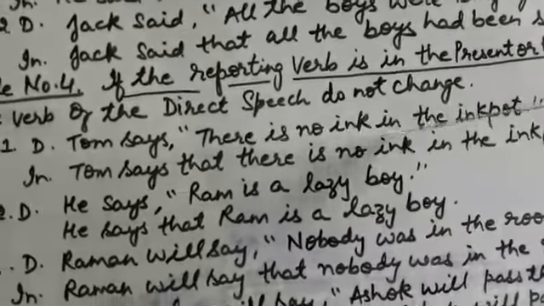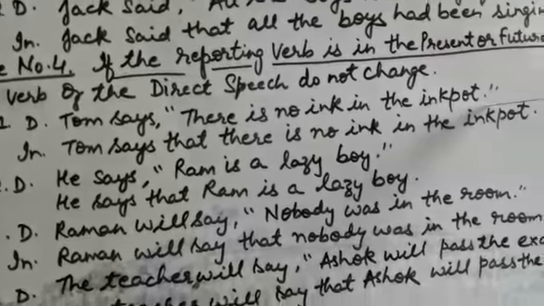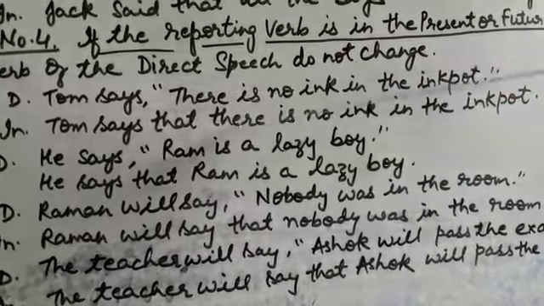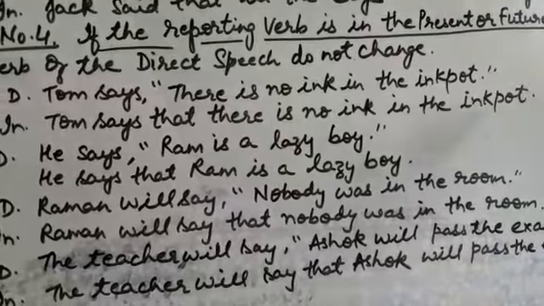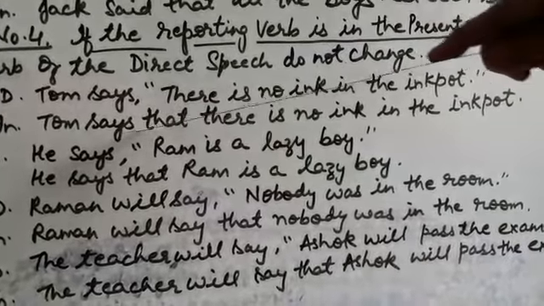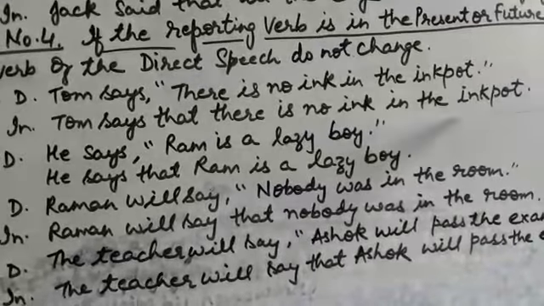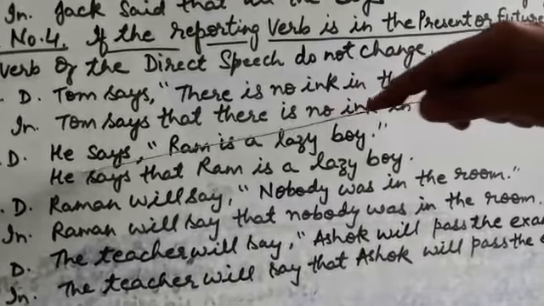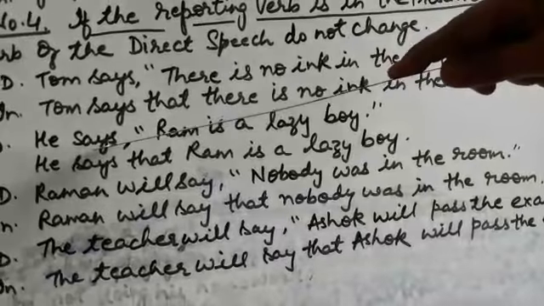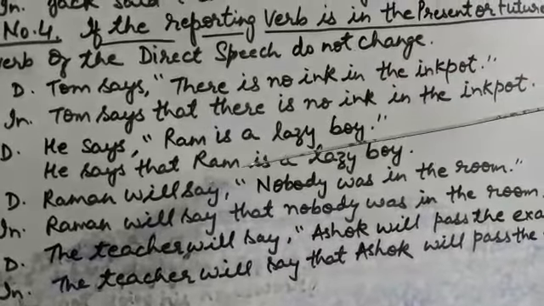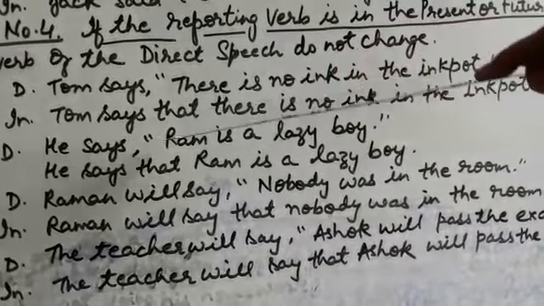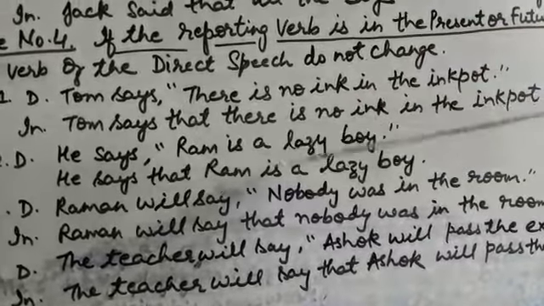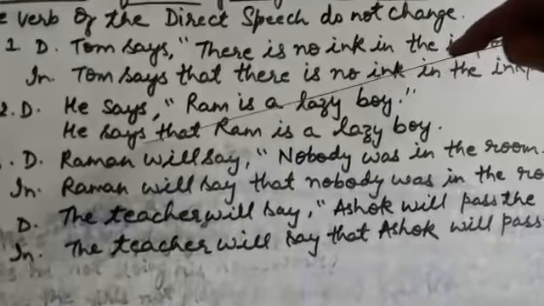Tom says there is no ink in the ink pot. This is the sentence in direct speech, and in the indirect the answer will be Tom says that there is no ink in the ink pot. Means you have to join only by using that and removing comma and inverted commas. Look at another example. He says, again this is in present tense. Reporting verb is in present tense. So you will not change the tense in the indirect speech. The sentence is he says Ram is a lazy boy. And in indirect the answer will be he says that Ram is a lazy boy. Again join only by using that.